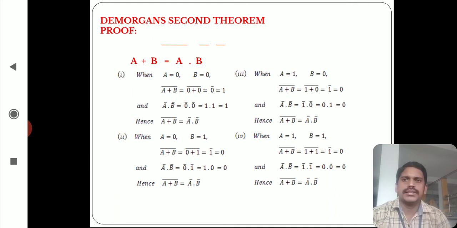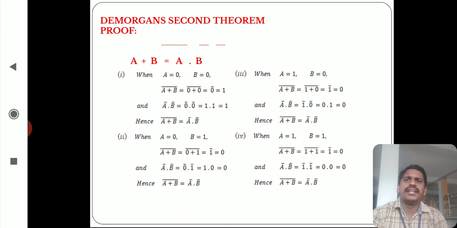In this way we have to verify the second condition, A equal to 0 and B equal to 1. You can see the LHS value 0 and the RHS value also 0. In the third condition, A equal to 1 and B equal to 0, LHS equal to 0 and RHS equal to 0 again.